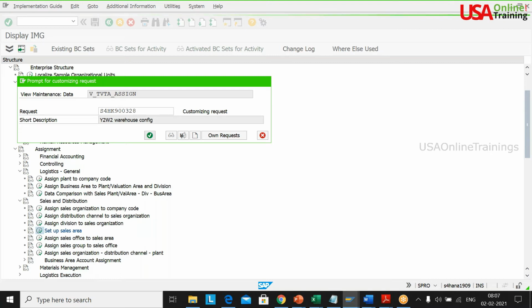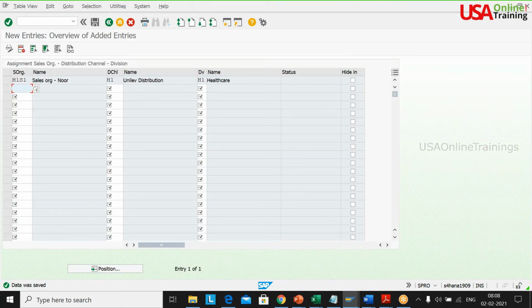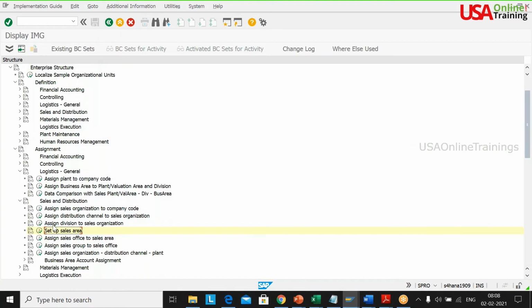Correct. You can readily see. That is what I'm asking. We are not focusing on those activities at all. We are focusing on our warehouse activities. So don't worry about all that setup. 2900 you can straight away use. Yeah, we have to give the right company code, right? Otherwise when we do the other process, it will throw an error. Correct. 2900 is fine, right? 2900 is ready-made. You can use it. Okay. That's what I'm testing here. I will test it here. Just let me put these assignments here.